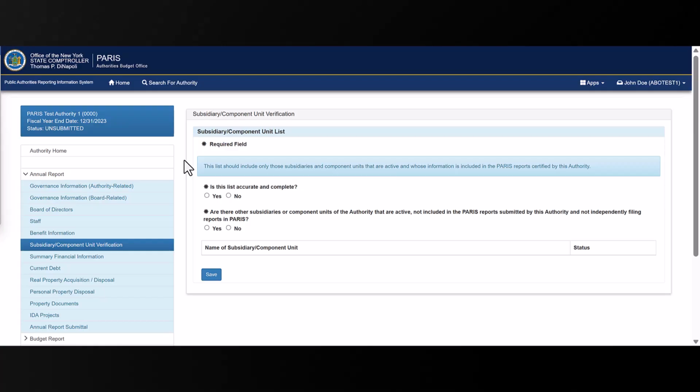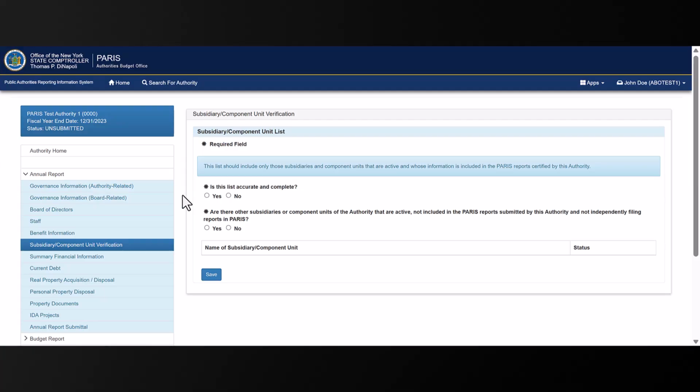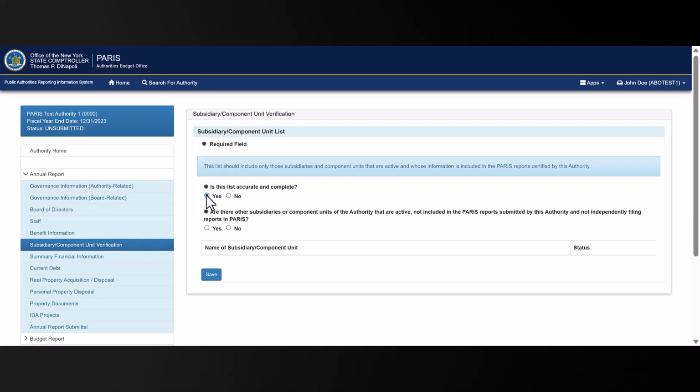Please note that the bolded asterisks indicate required fields. These must be filled in before a page can be saved. If the authority has no subsidiaries or component units and the list is blank, select Yes for the first question, confirming that the list is accurate and complete. If the list contains one or more entities that are considered active subsidiaries or component units, and these entities are included with the authority's information in Paris reporting, you would also select Yes for the first question, confirming that the list is accurate and complete.